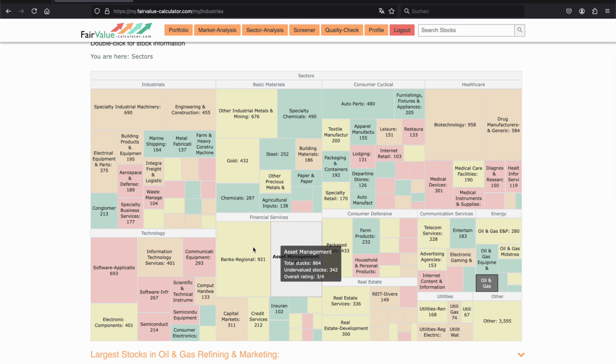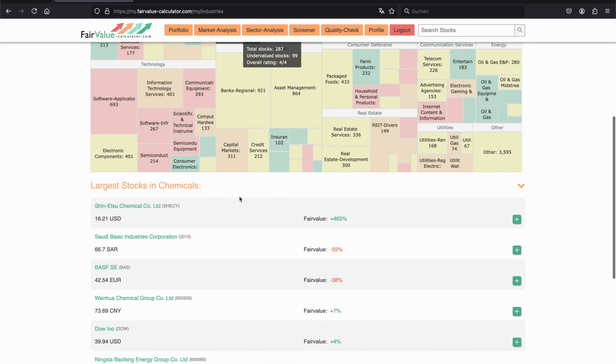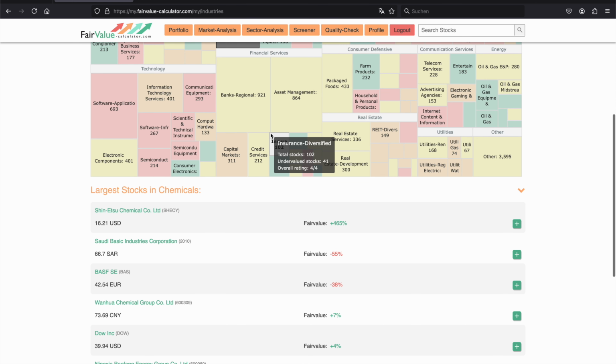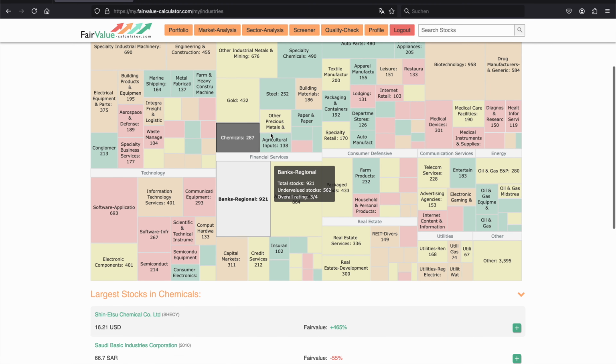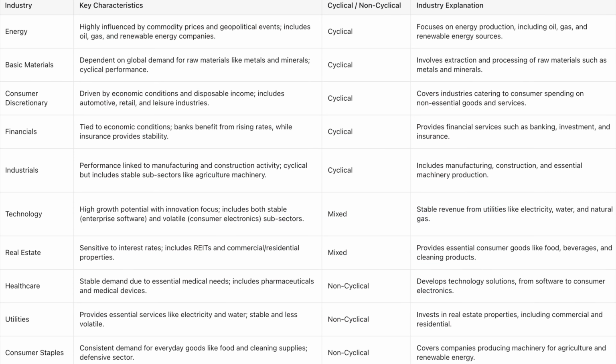The sector analysis heat map represents sectors by valuation levels. Green indicates undervalued, orange fairly valued, and red overvalued. By double-clicking on the heat map, you preview stocks within a sector, including their current price and margin from fair value. Stocks with the greatest margin are particularly attractive. Use the stock screener to refine searches further. In the next video, we'll explore selecting individual stocks.